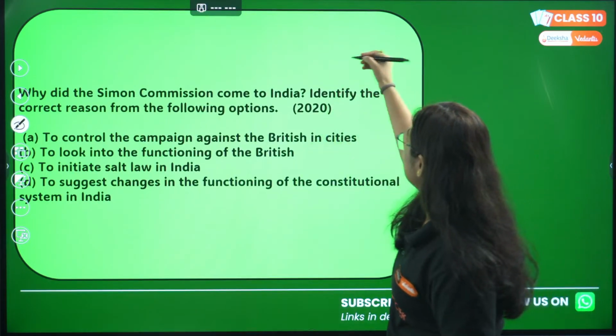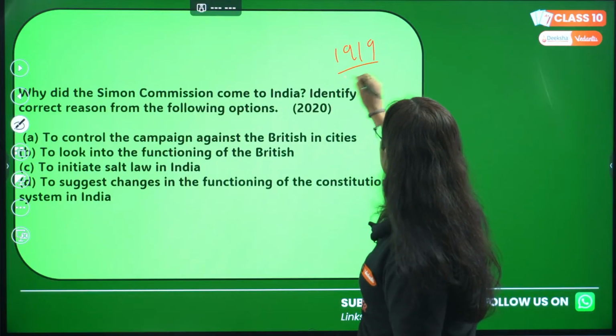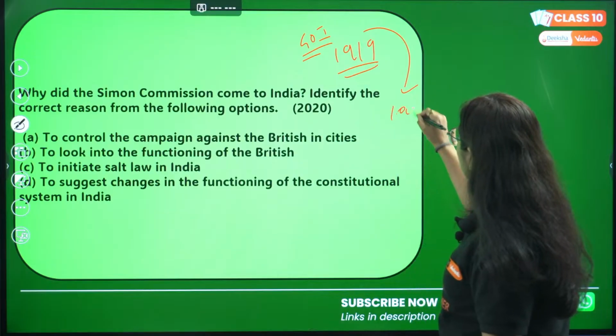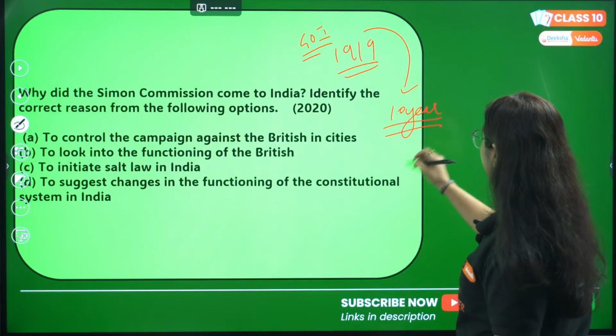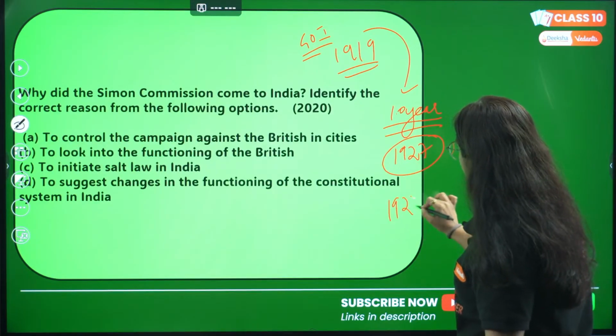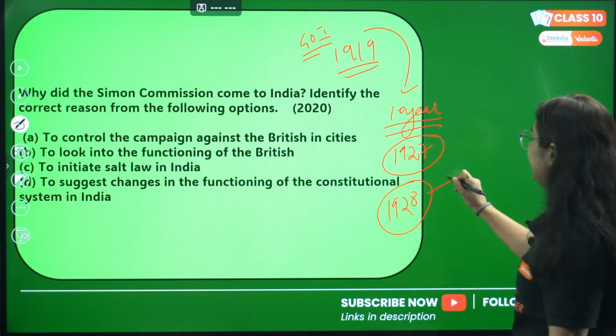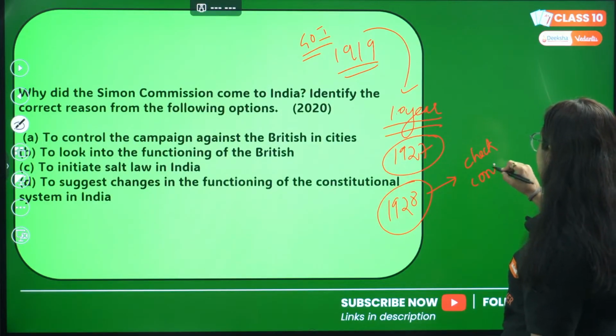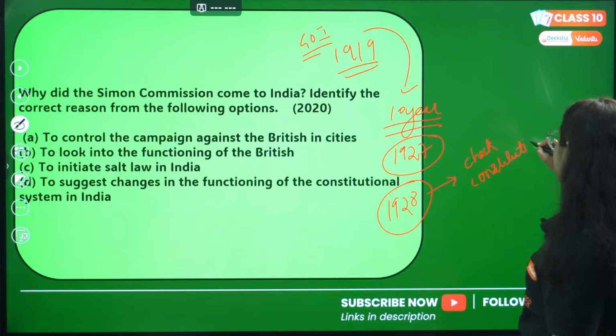Great. So yes, my dear students, by the Government of India Act 1919, it was said that after 10 years, a commission would be made. However, this commission was made in 1927 and reached India in 1928, to check what constitutional development India needs.